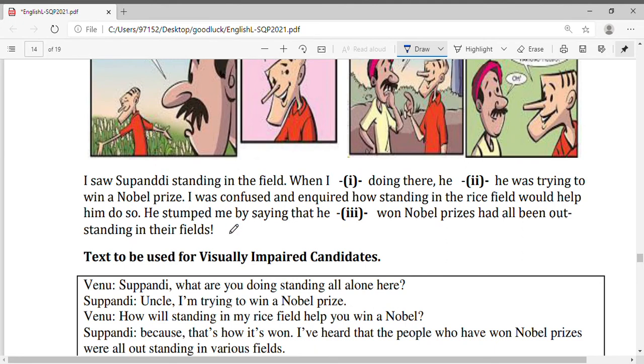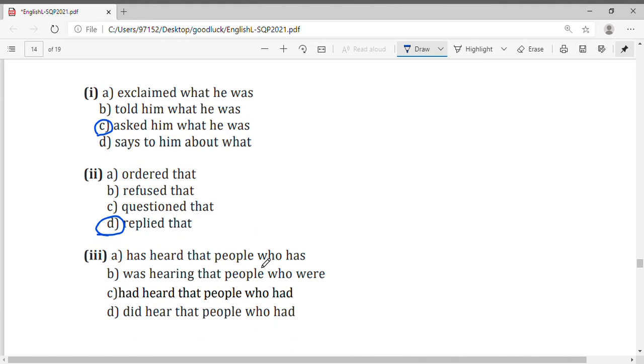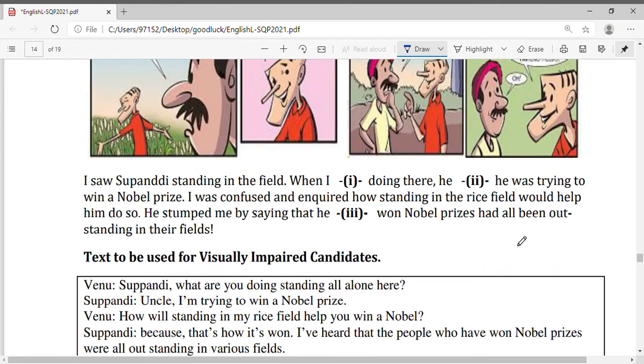He stumped me by saying that he won Nobel prizes had all been outstanding in their field. That he has heard that people who was hearing that people who were, had heard that people who had, did hear that people who had. He had heard that people who had all been outstanding in their fields.